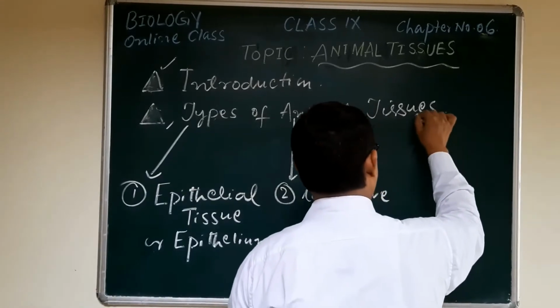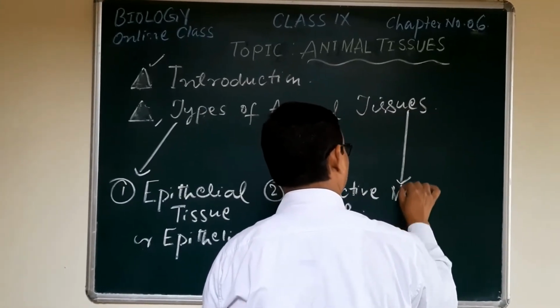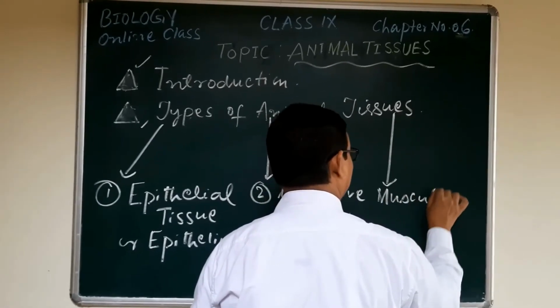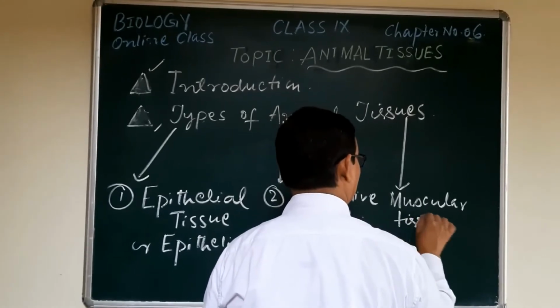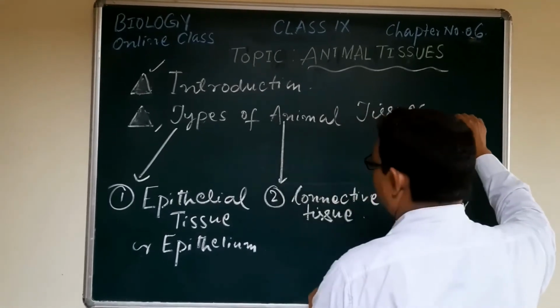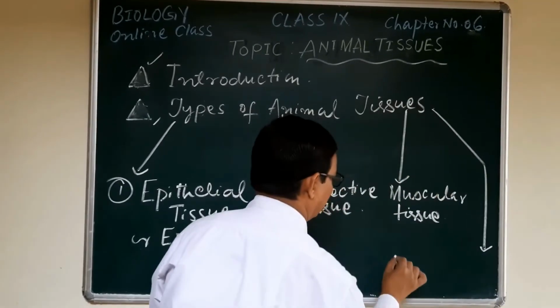And the third important type of tissue is the muscular tissue. And the fourth one is the nervous tissue.